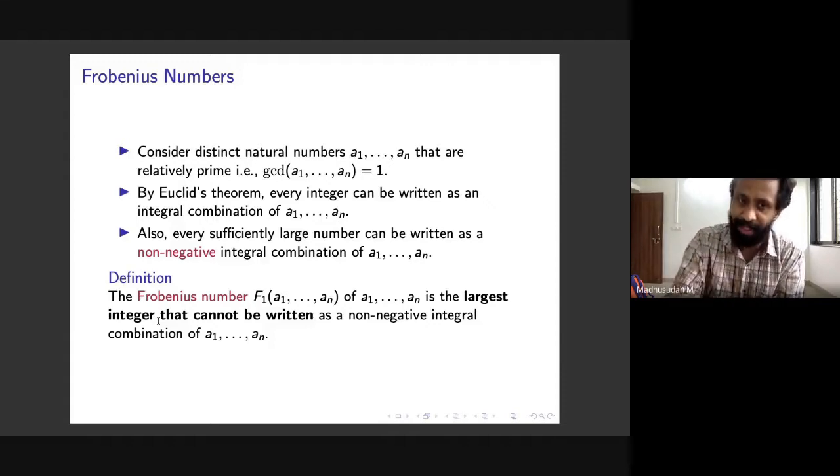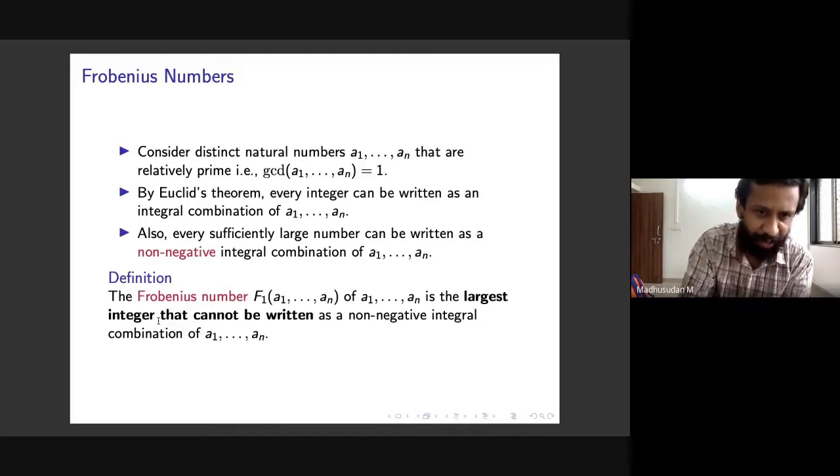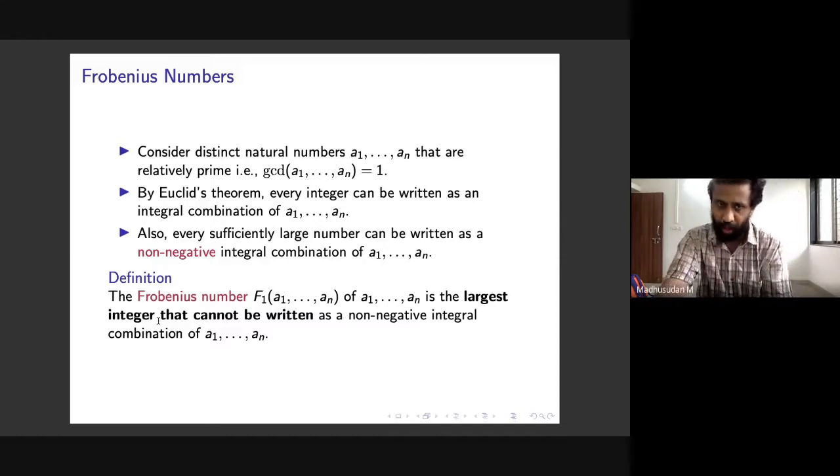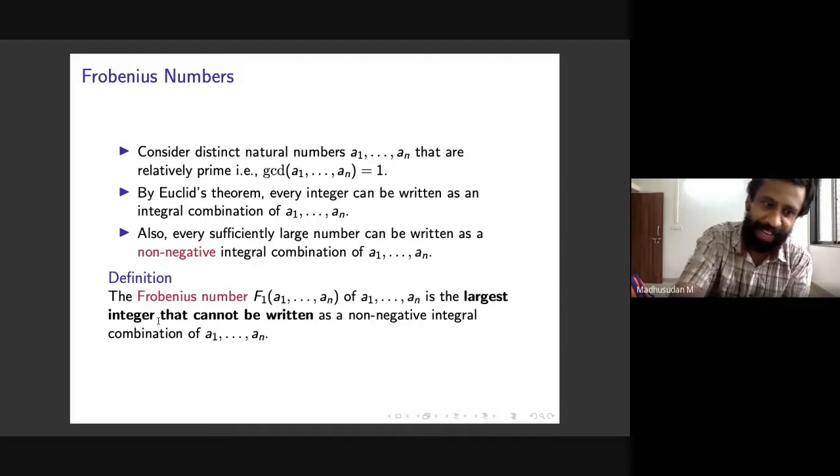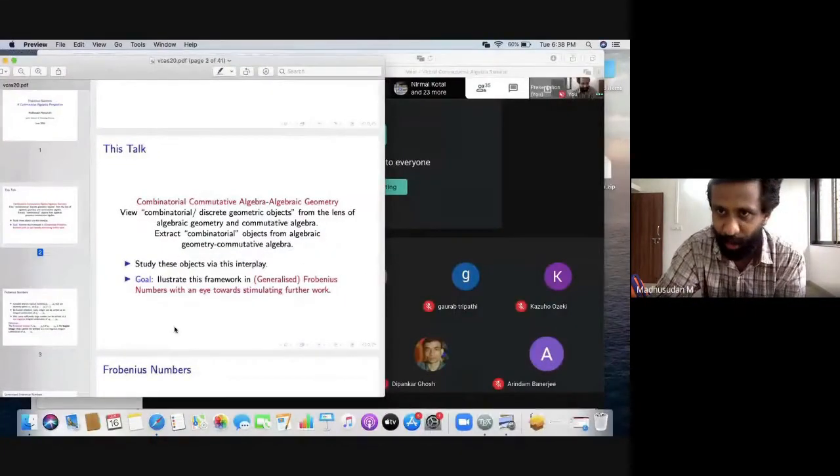So this makes the first Frobenius number F1. We'll call this the first Frobenius number. For now, it's just the Frobenius number F1 of A1 to AN, well defined. Any questions on this notion of Frobenius number itself? Because this is kind of crucial for us. So maybe I should just take a 10-second pause.